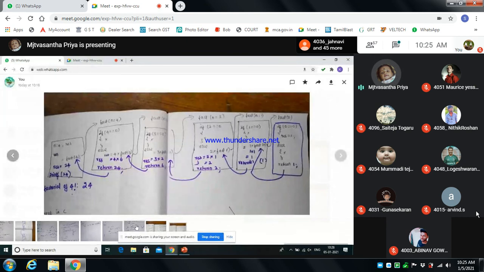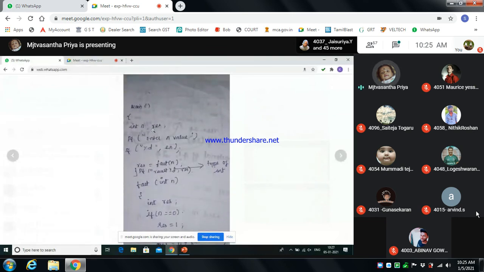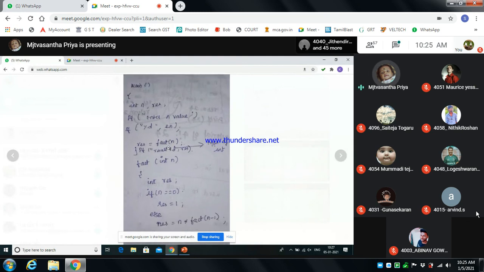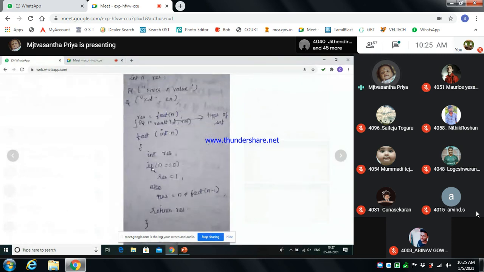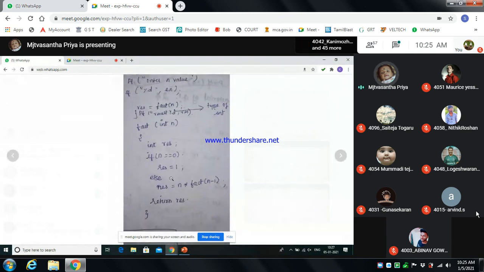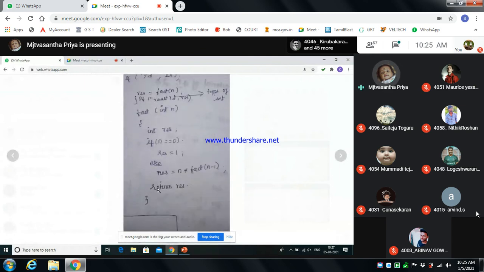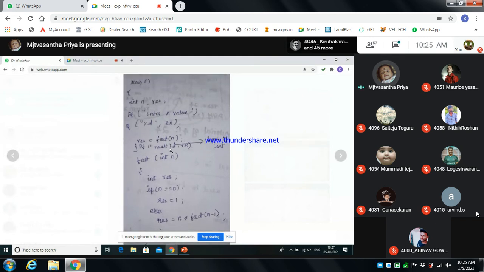So now come to the program. See, I told you n and result. A frame will be created for this n and result. What is result? Result is the factorial of n. What is factorial of n? We are given that condition, right? So we have to print that result. If n equals 0, it checks the condition and prints the value 1. Otherwise it executes that part, finds the value, and prints the result equal to 24.